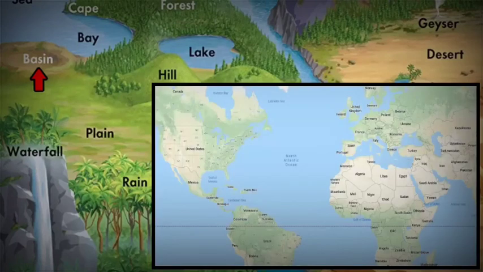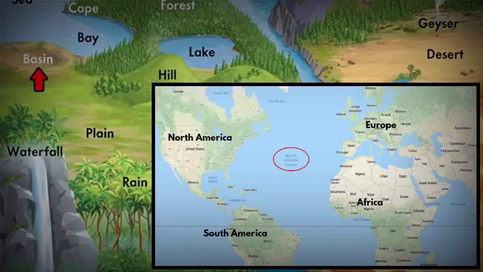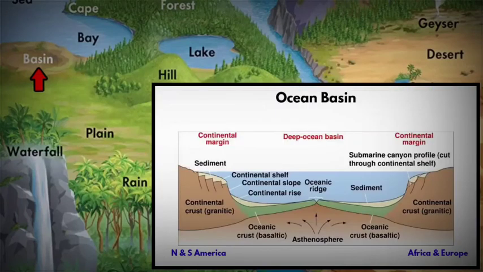And finally, when you look at an ocean, it is a large portion of Earth's crust that is filled with water. Let's take the example of the Atlantic Ocean. We have North and South America on the left and Europe and Africa on the right. In between them, there is a low land that is filled with water, which we call the Atlantic Ocean. That means an ocean is a low land between two continental landmasses that is filled with water. So in a way, it's a huge basin. It is called an ocean basin.